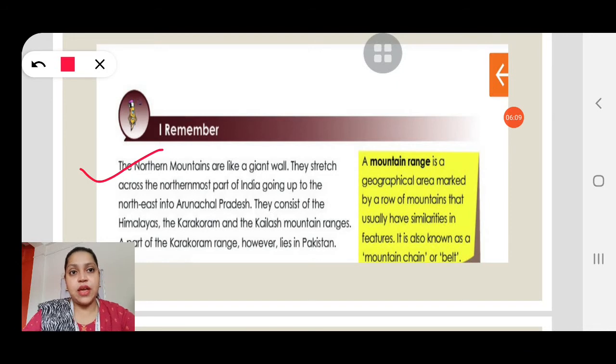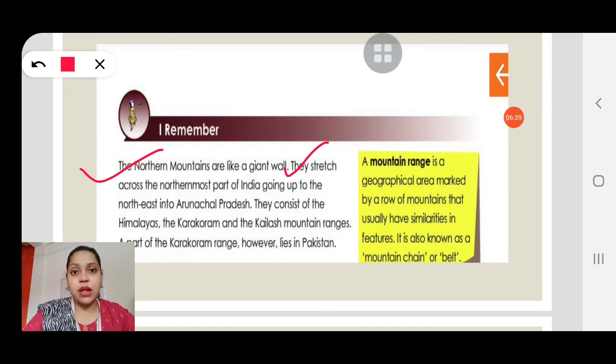They stretch across the northernmost part of India, going up to the northeast in India. From Kashmir, the Himalayan mountain range extends to Arunachal Pradesh. They consist of the Himalayas, the Karakoram and the Kailash mountain ranges. A part of the Karakoram range, however, lies in Pakistan.